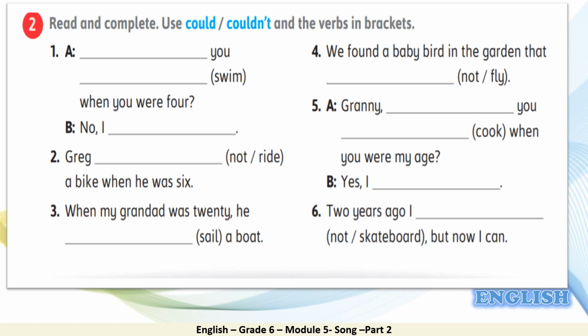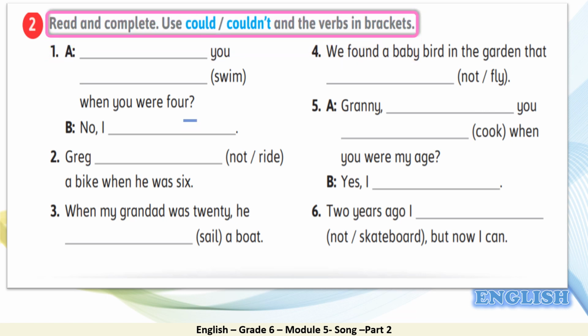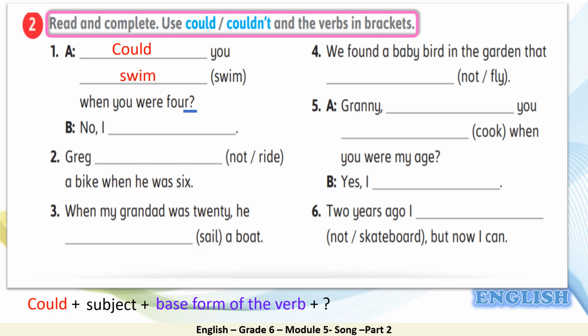For example, number 1, there is a question mark in the end, so this is the interrogative form. Here, we should recall could plus subject plus base form of the verb. So, in the first space, we put could. In the second space, we put the base form of the verb. And the sentence will be, could you swim when you were 4?